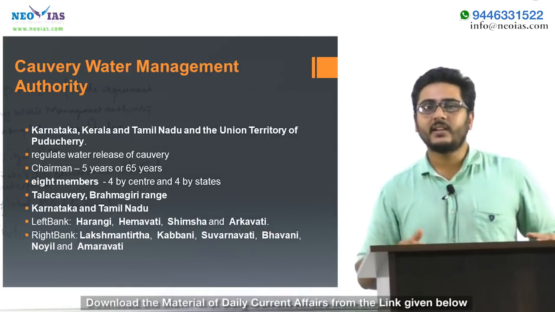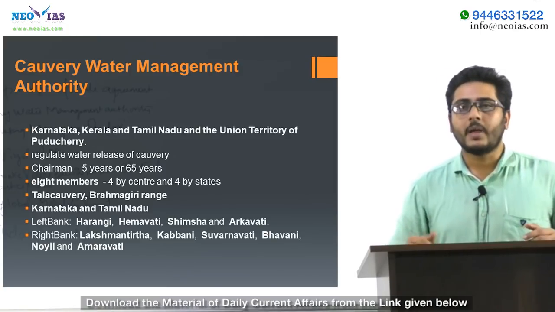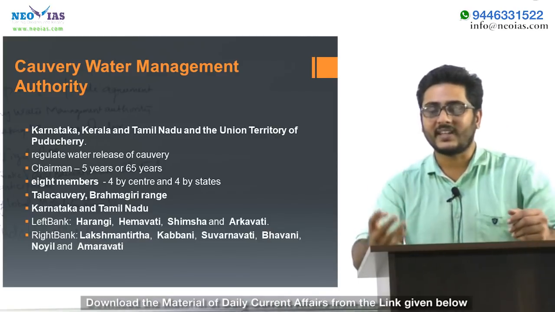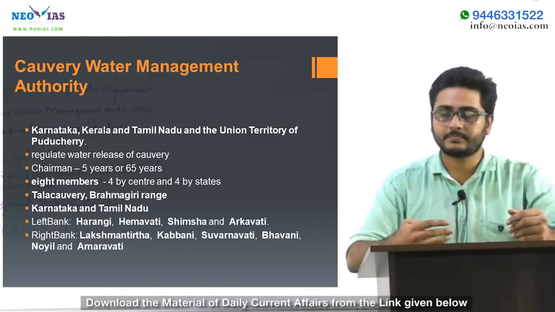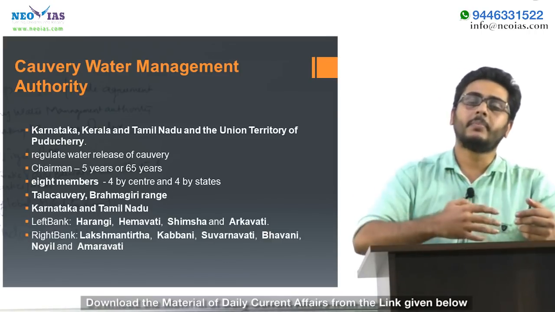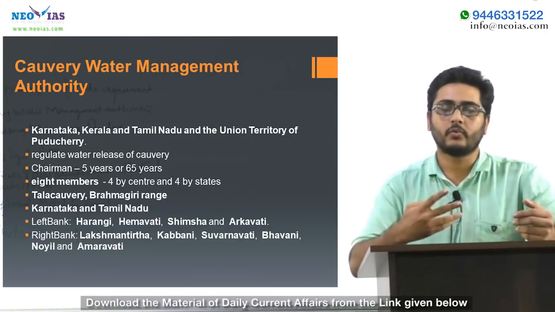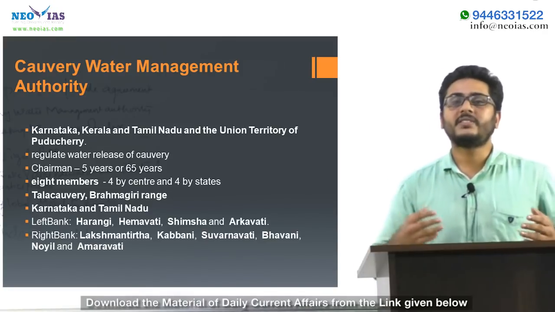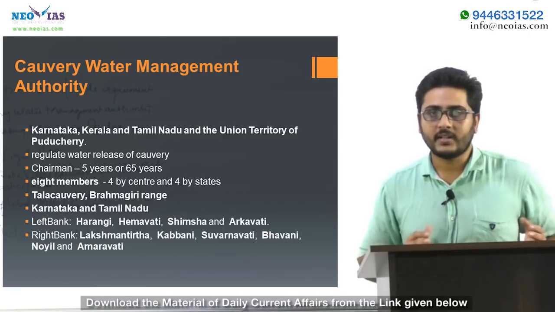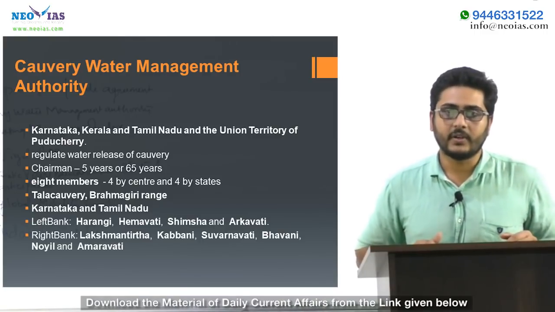Regarding the organizational structure, the authority consists of 1 chairman and 8 other members. Among the 8 members, 4 will be appointed by the union government and 4 will be from the 4 states involved. The members appointed by states will be part-time members. Of the 4 members appointed by the center, 2 will be full-time and 2 will be part-time. The chairman will be a senior engineer or an IAS officer, and has a tenure of 5 years or till he attains the age of 65 years.